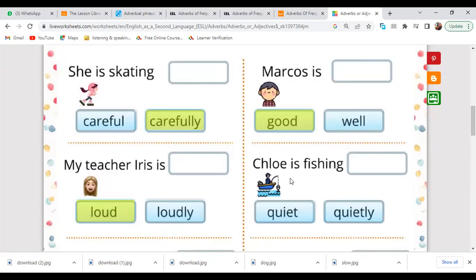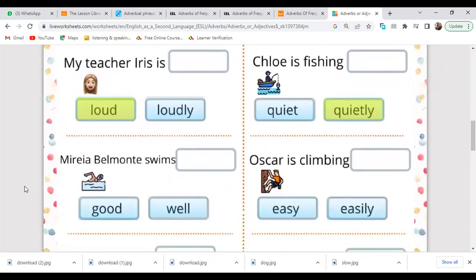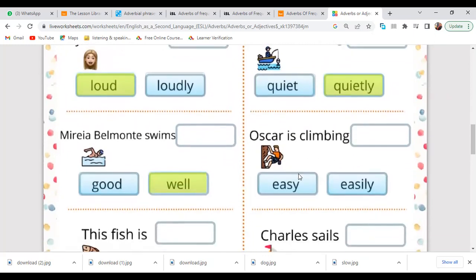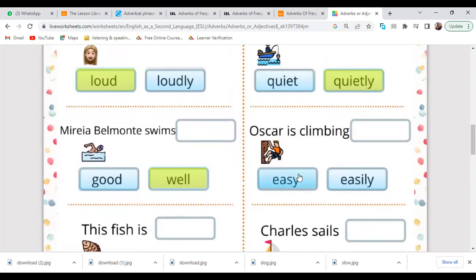This is a verb. He is fishing quietly. Mireya swims. How does she swim? I need an adverb that describes the verb swim. So she swims well. Oscar is climbing. How does he climb? He's climbing easily.